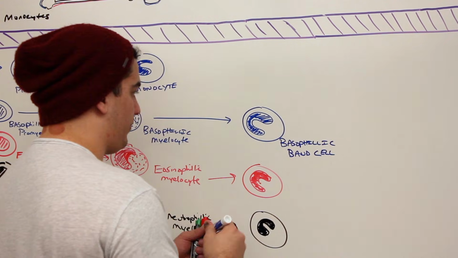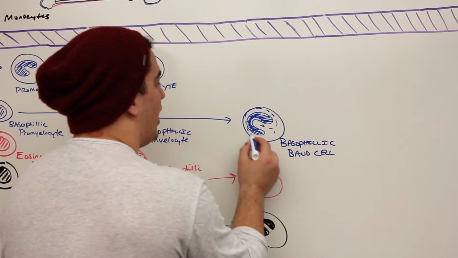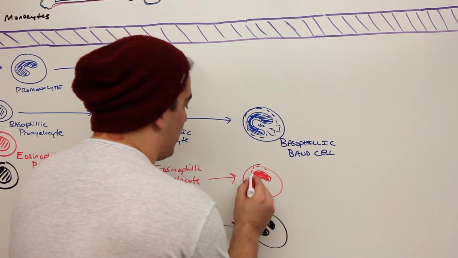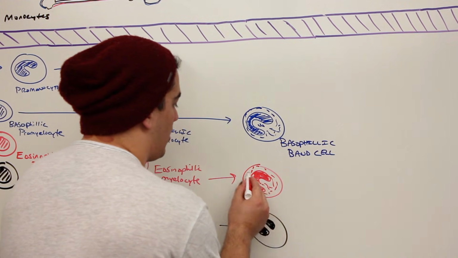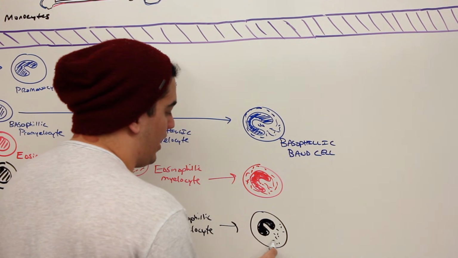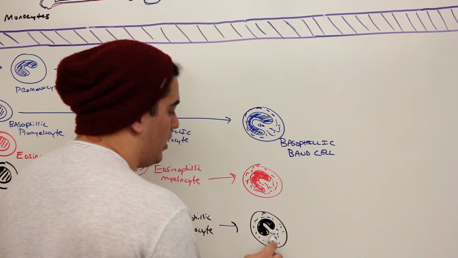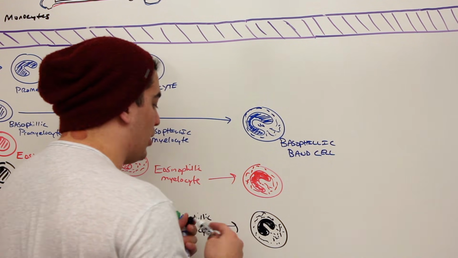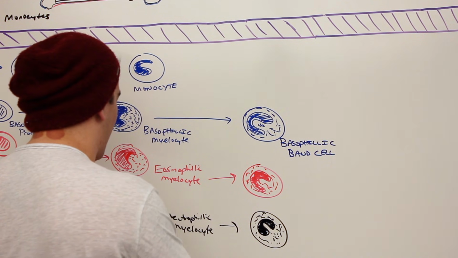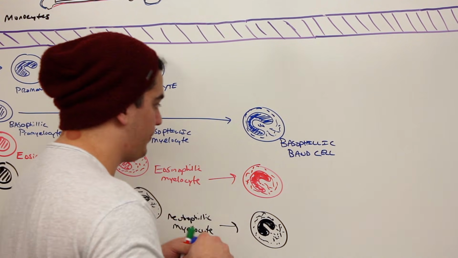What would this one be? And again, what will it have? The nice blue granules in here. This one will have the nice red granules. And this one I would obviously take up, and I'll talk about this again in a second when we get to their functions. The neutrophil would actually take up more of a blue and red. So again, over here it would actually have blue and red granules. We'll show that though when we get over there.